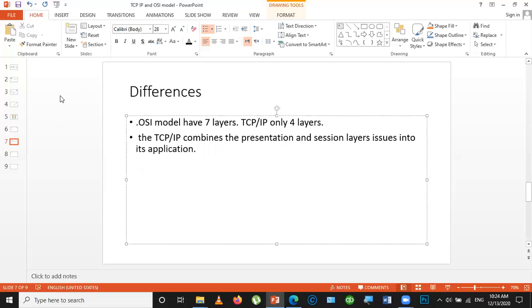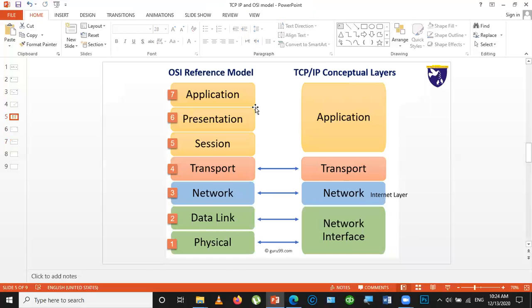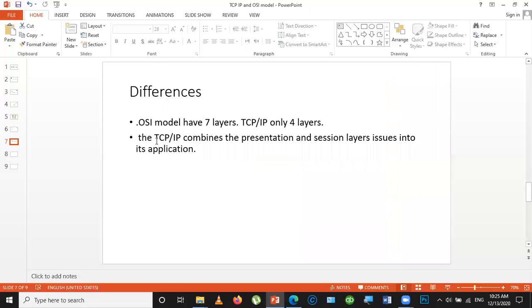As we can see in this diagram, the presentation and session layers are combined with the application layer in the TCP/IP suite. In OSI, application, presentation, and session are three layers dealing with different types of functions. But TCP/IP has only one application layer, which deals with all these three types of functions.